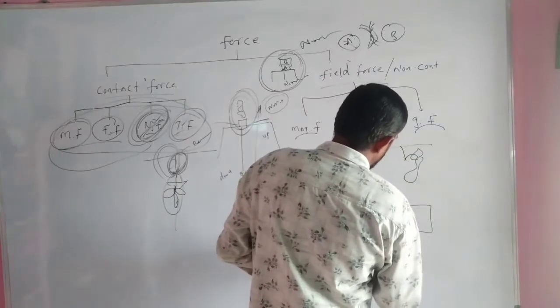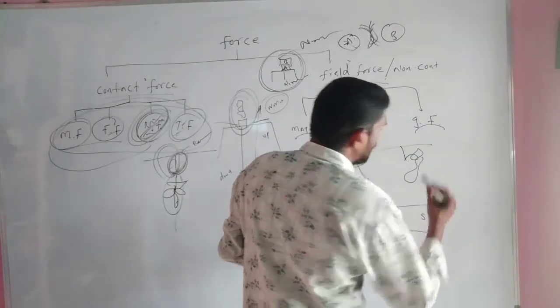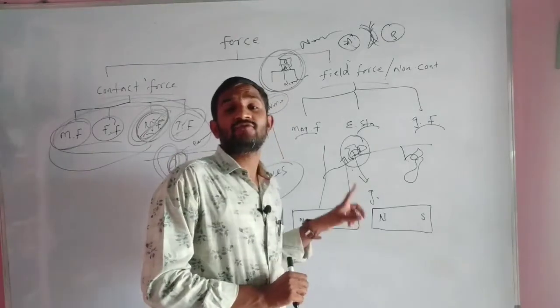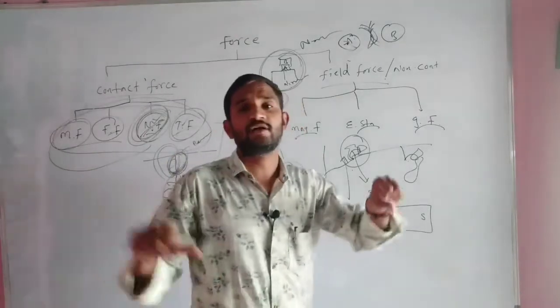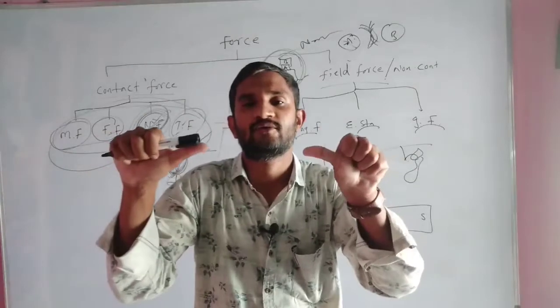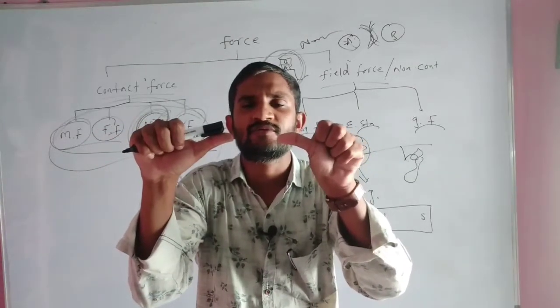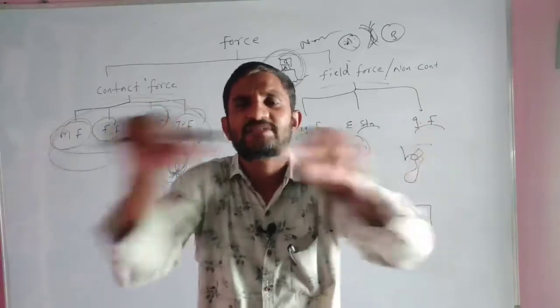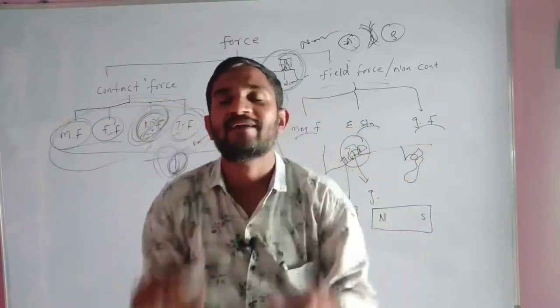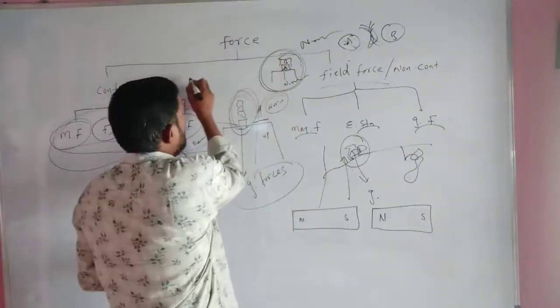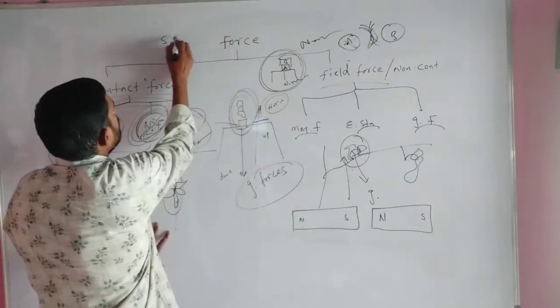Okay, two bar magnets, which have a north pole and a south pole. One magnet's south pole and the other magnet's north pole, the opposite poles, we bring together. What will happen when we bring them together, maintaining some distance? Automatically they will attract, because these are opposite poles, south and north.